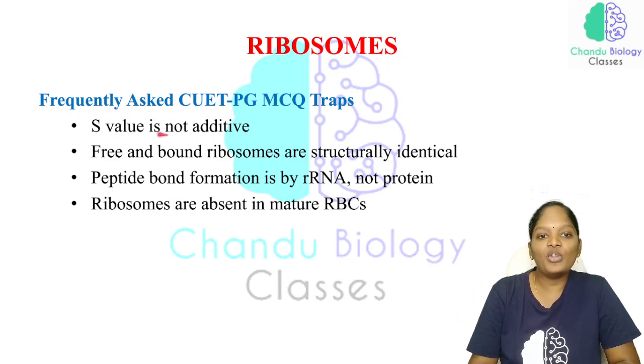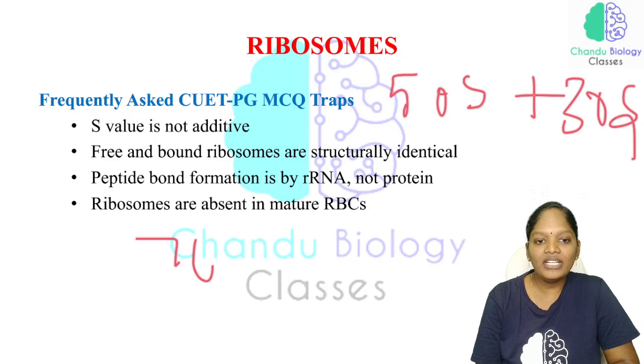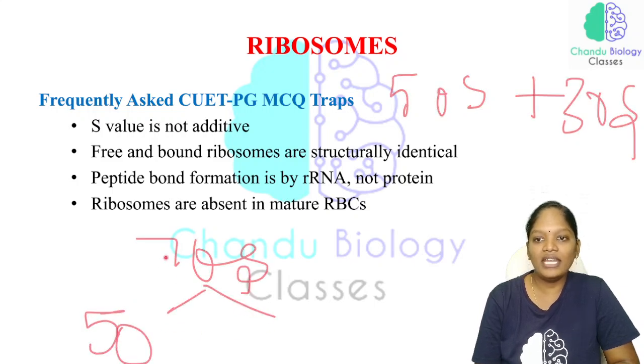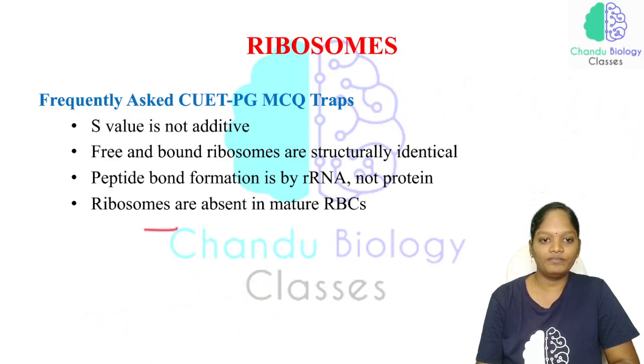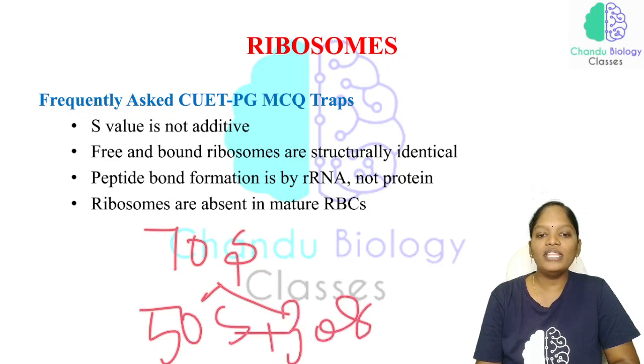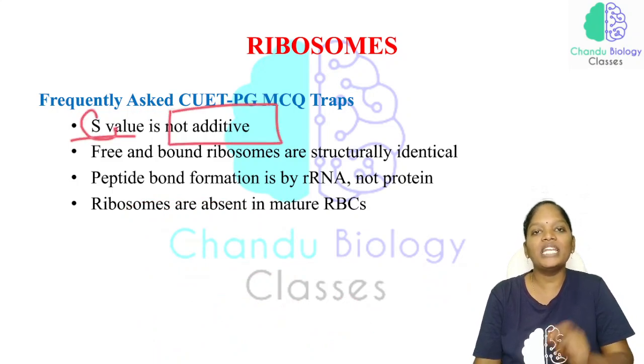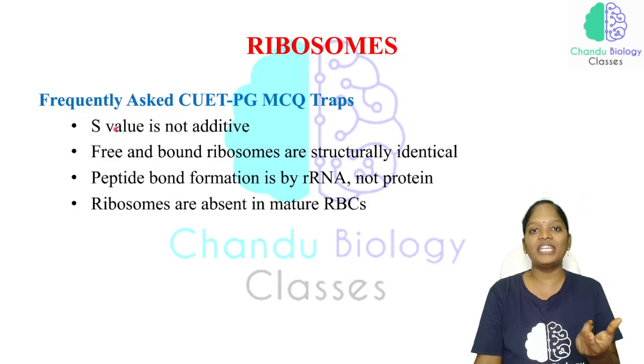See, S value is not additive. So we have mentioned 5S plus 30S. Okay, and we have said that the 70S ribosome has two subunits, one is 50S and the other 30S. If we add both, we would get 80S, but here it is only 70S. So that is why they say that S value is not additive. It is nothing but a Svedberg unit. It is a sedimentation constant.